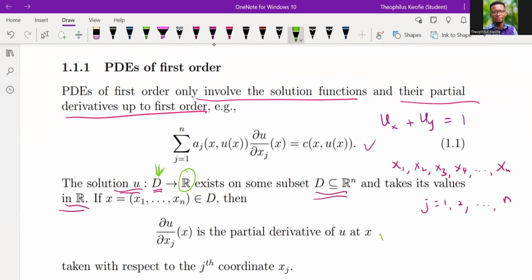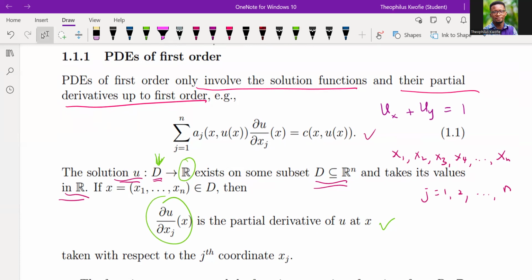And I also want to point out that the partial of u with respect to x, this particular notation, is read as the partial derivative of u at x, which is taken with respect to the j-th coordinate xj.